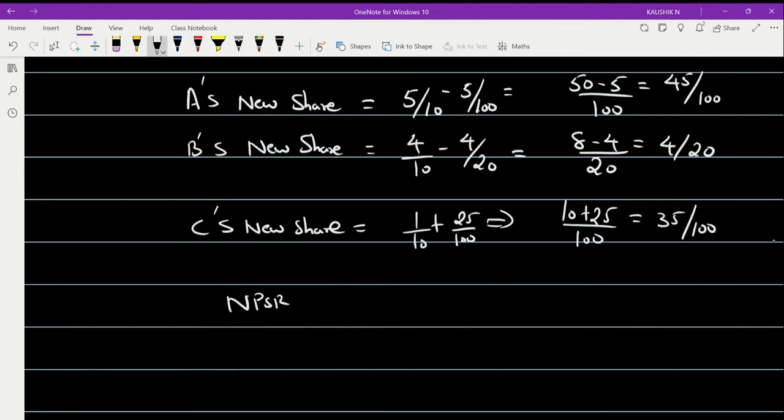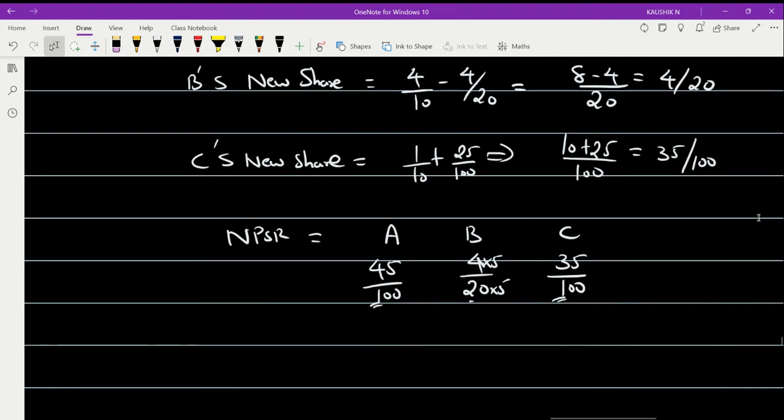Now the new ratio between the partners, the NPSR between A, B and C. How much did I get? For A it was 45 by 100, for B it was 4 by 20, and for C it was 35 by 100. Since the denominator is 100 in both cases and here alone it is 20, convert this to 100 by multiplying with 5. Here also it should be multiplied with 5. So that gives you 20. So the NPSR between the partners will be 45 is to 20 is to 35.